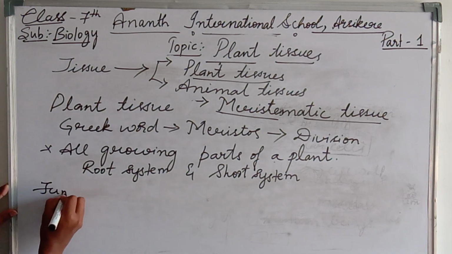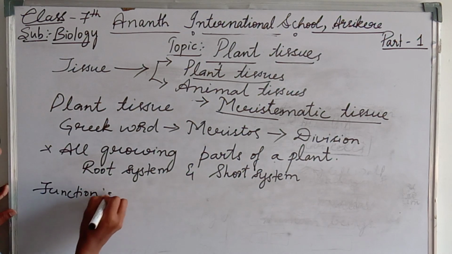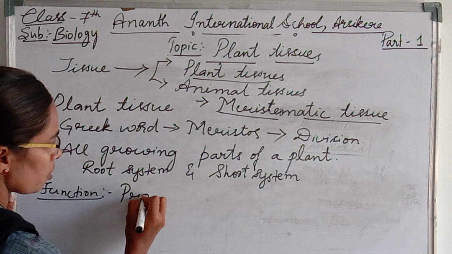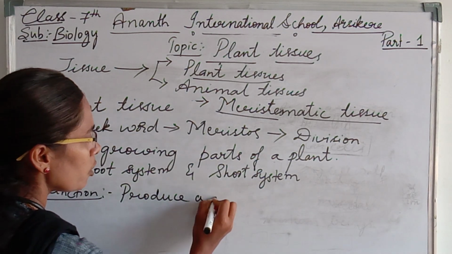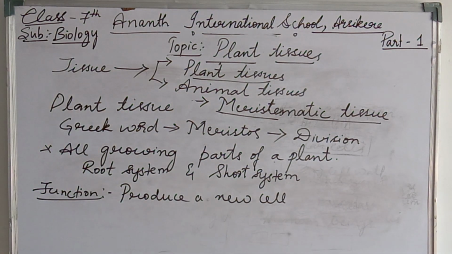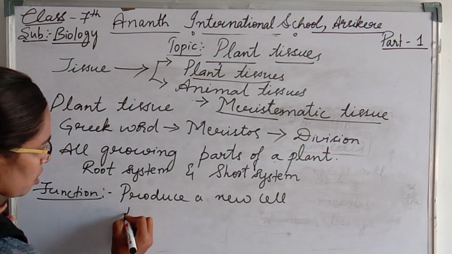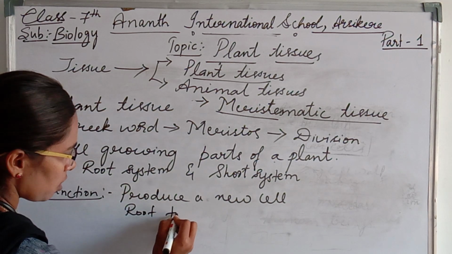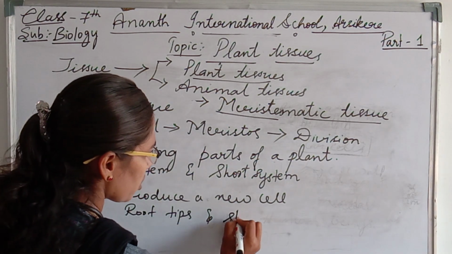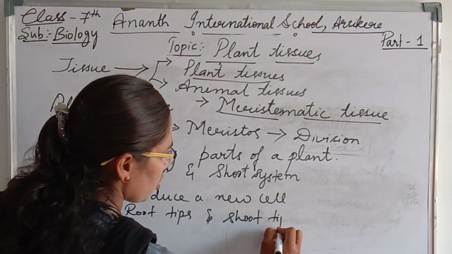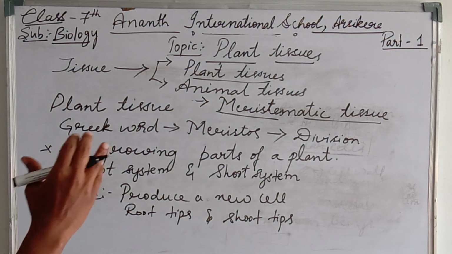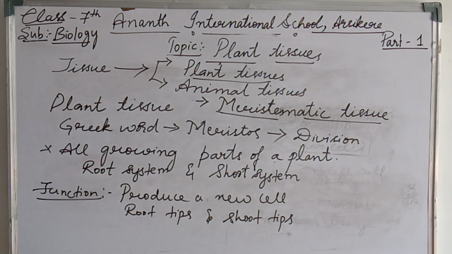Where will they be produced? They will be produced in the root tips as well as in the shoot tips, which means continuous growth takes place.